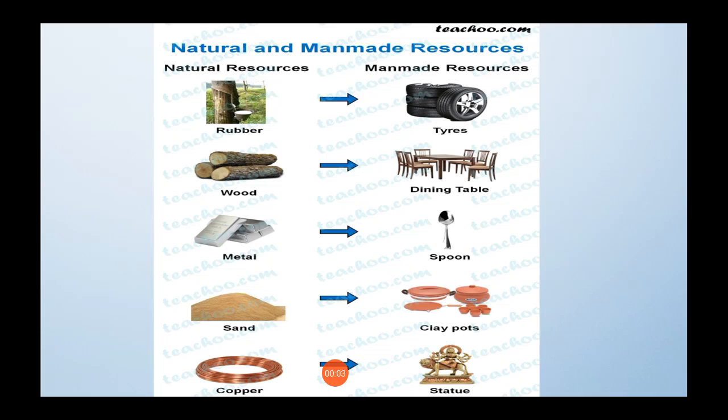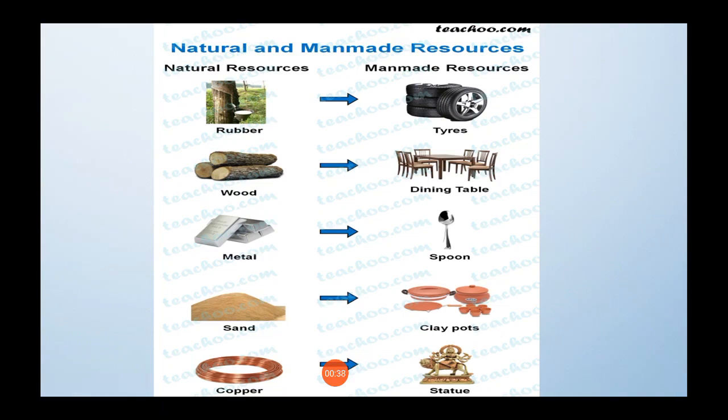Earlier we saw living and non-living. Right now I'll give some examples of natural and man-made resources. A natural resource is rubber, which is taken from the latex of the tree. From that rubber, what man-made things can we make? A human can make a tire, a pencil eraser, and many more applications using that particular rubber. It's a natural material, whereas the tires and erasers are all man-made resources.